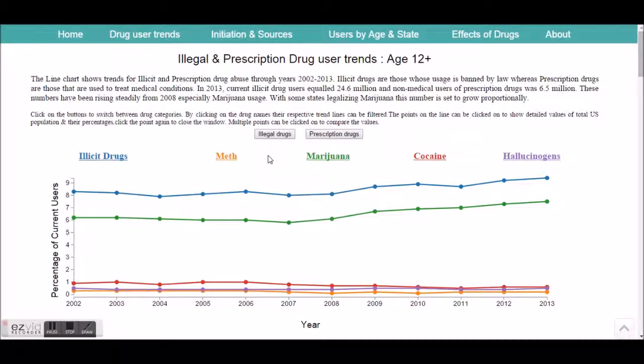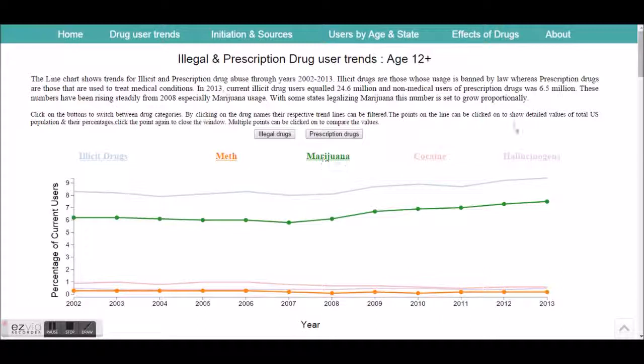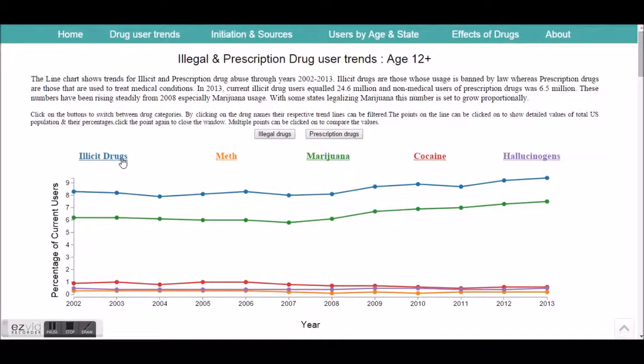The first topic that we see is illegal and prescription drug user trends for age 12 and older. The line chart shows trends for illicit and prescription drug abuse through the years 2012 to 2013. By clicking on the names of the drugs, we can filter out the lines to focus on trends that we want to see for particular drugs. By clicking on them again, the lines can be brought to the foreground.